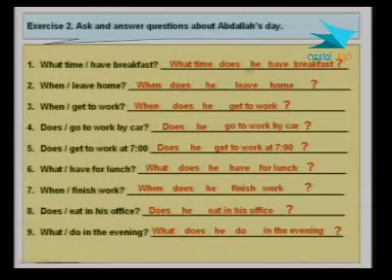Let me explain just a little bit here. Notice the main verb in the questions, right? Have, leave, get, go, get, have, finish, eat, do, right? We do not add that s that we usually add when we make affirmative or positive sentences.